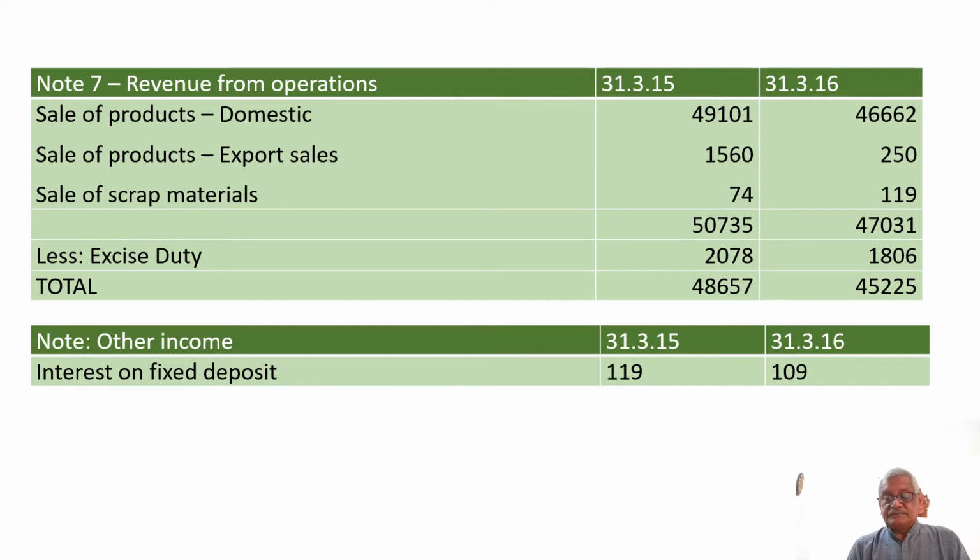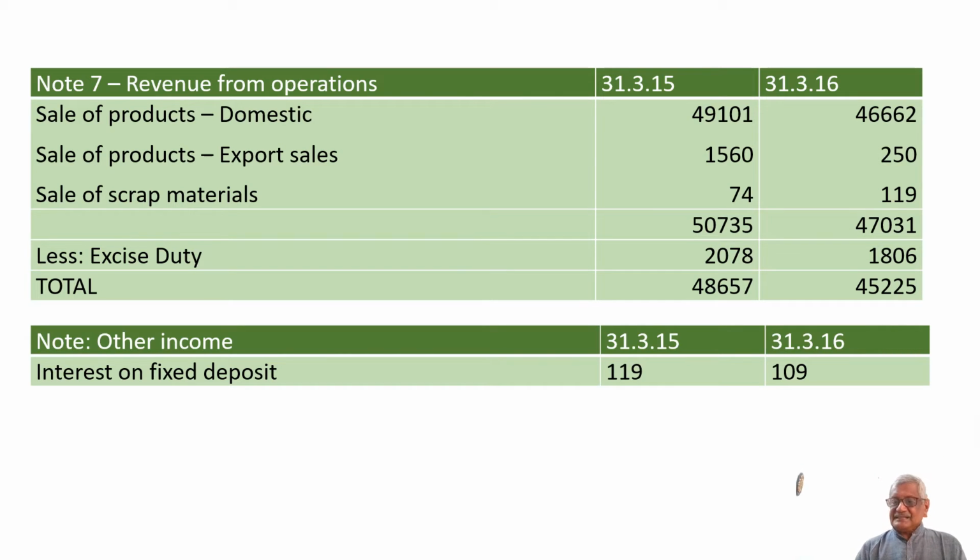Now, say for example, let us go into some notes provided where the revenue from operations is detailed. Sale of products is again divided into two: domestic sales and export sales. Sale of scrap materials, that is other operating income, is added to them. From that, excise duty or any taxes is deducted.